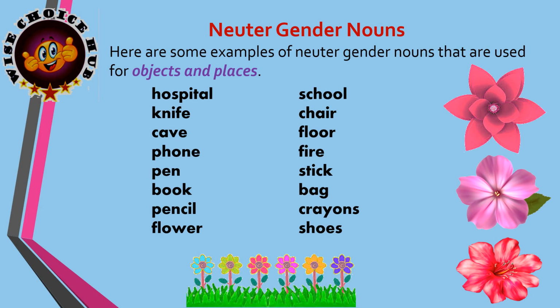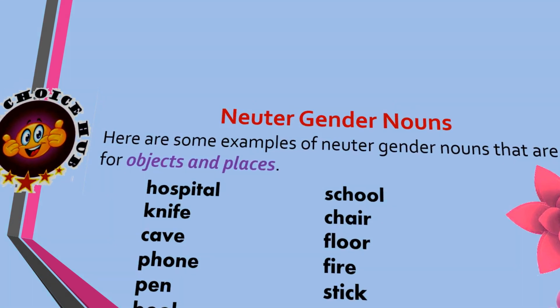As explained to you, neuter gender nouns are used for lifeless things or for objects and places. So here are few examples for neuter gender nouns. Hospital, pencil, book, chair, flower, floor, crayons, shoes, school and so on. So these are all lifeless things, non-living things.